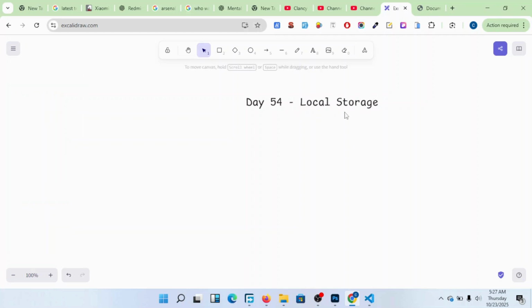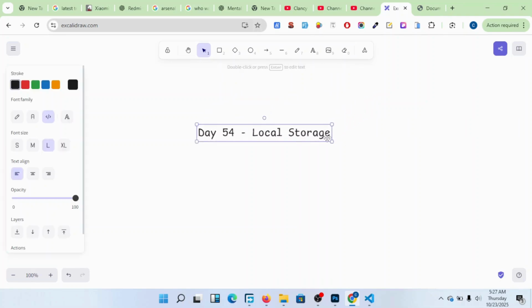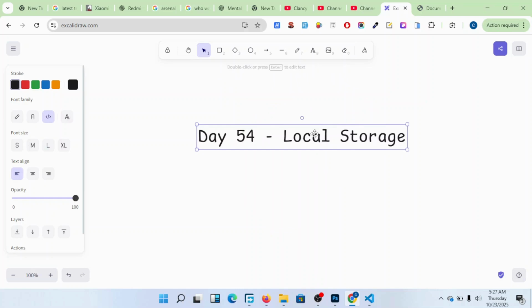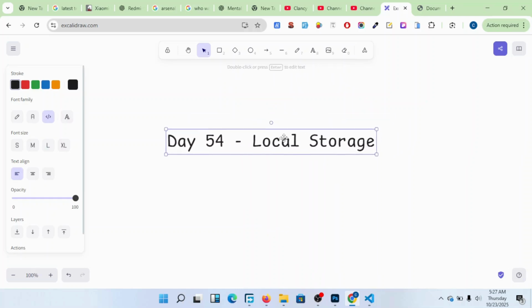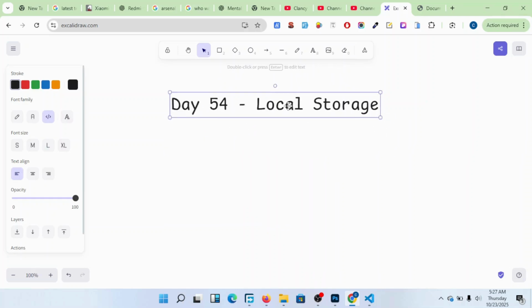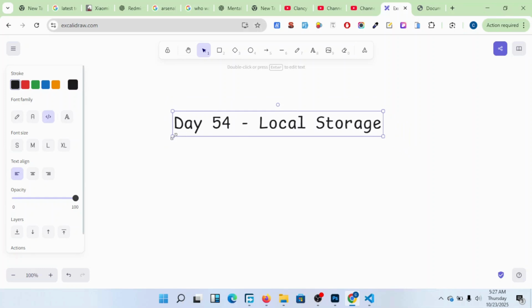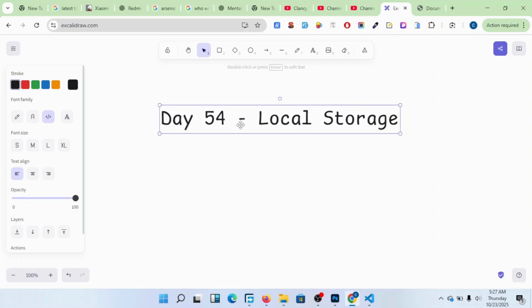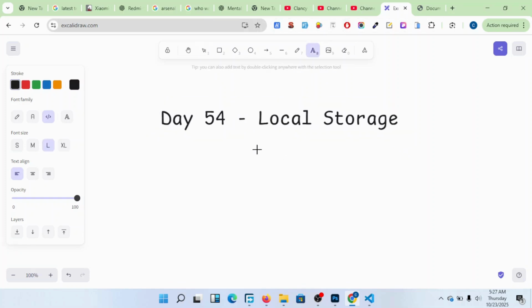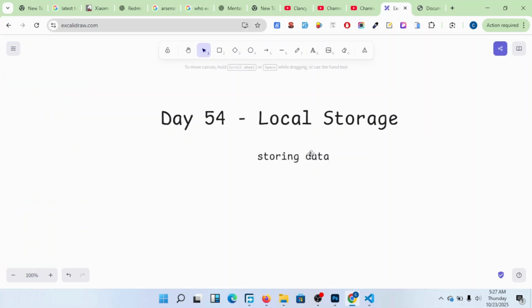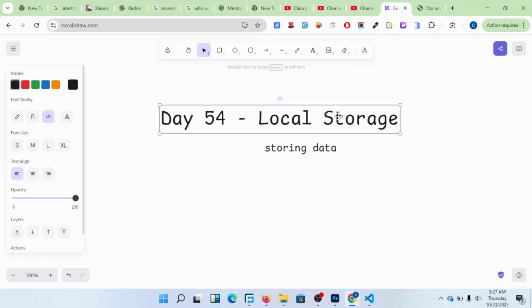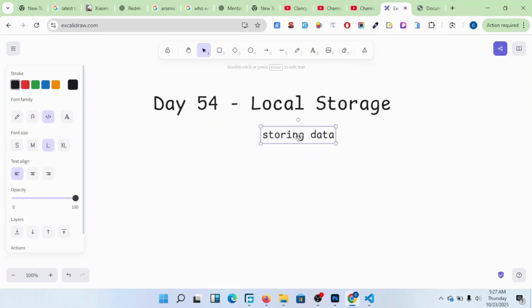Members, yesterday was day 53 and we looked at fetching data. But let me first talk about local storage here. Local storage is where we are going to look at storing some sorts of data. Just prepare for this, we're going to cover this.